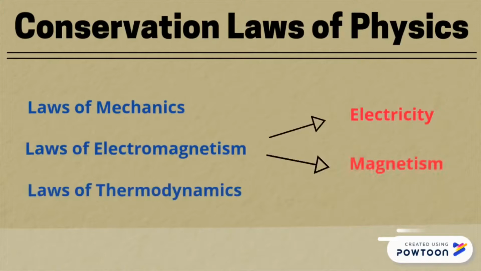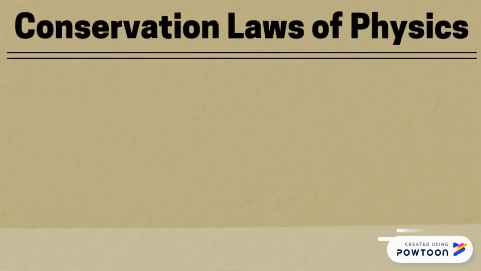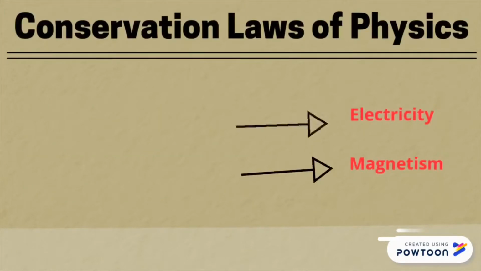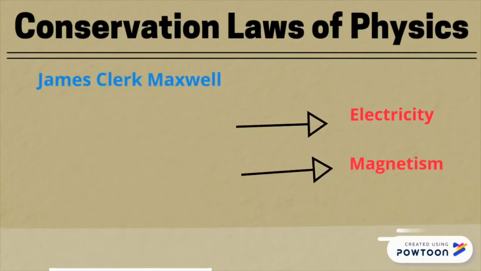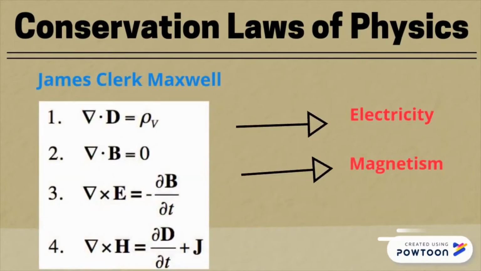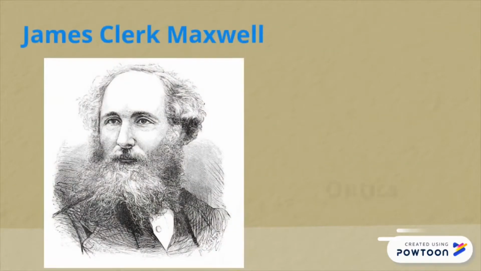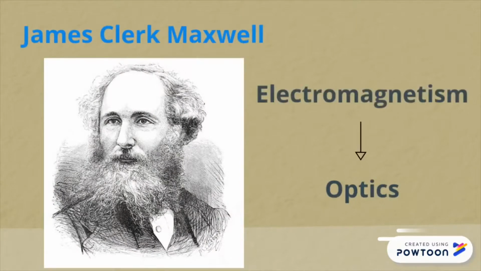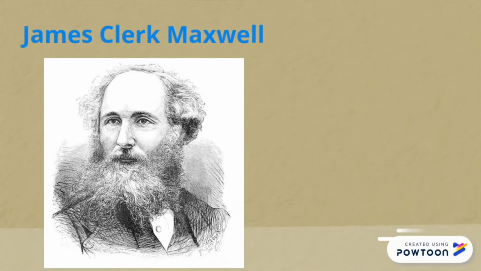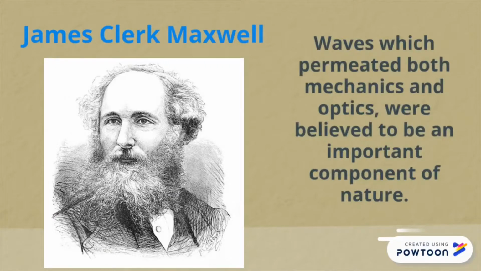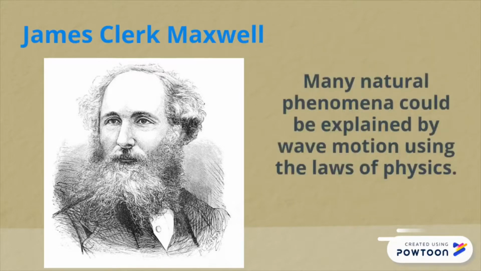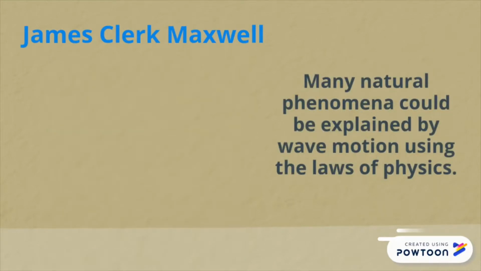Electricity and magnetism were both separate subjects for hundreds of years, until they had been combined by James Clerk Maxwell with his 4 equations. It is also important to note that optics had been shown by Maxwell, among others, to be a special case of electromagnetism. Waves which permeated both mechanics and optics were believed to be an important component of nature. Many natural phenomena could be explained by the wave motion using laws of physics.